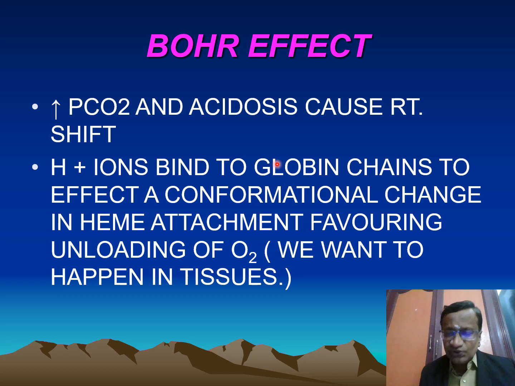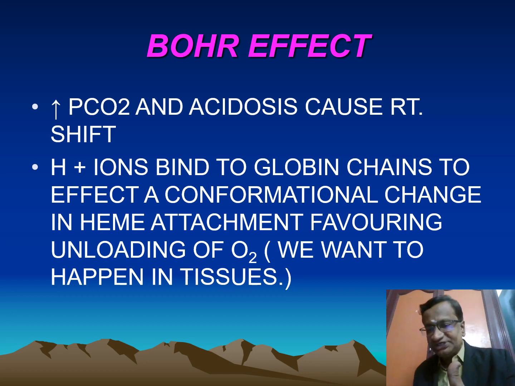Hydrogen ions bind to globin chains to effect a conformational change in heme attachment, favoring unloading of oxygen, which we want to happen in tissues. So in tissues, there is an acidic environment. As soon as it goes there, this acidosis causes a shift to the right so that oxygen is offloaded. That is what we want in the tissues: oxygen to go from the blood to the tissues.